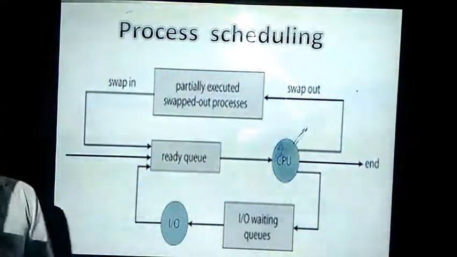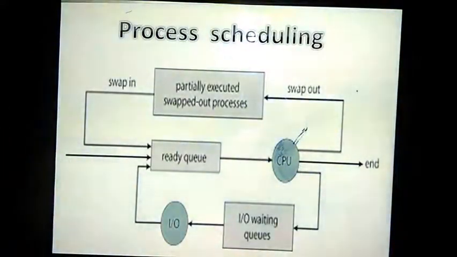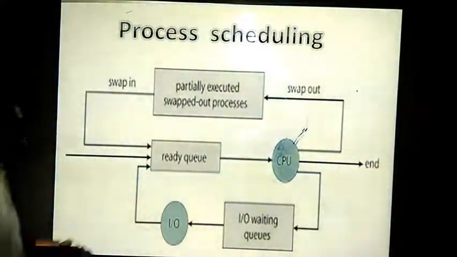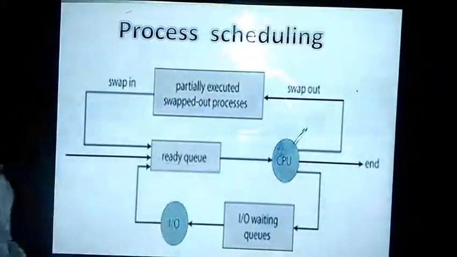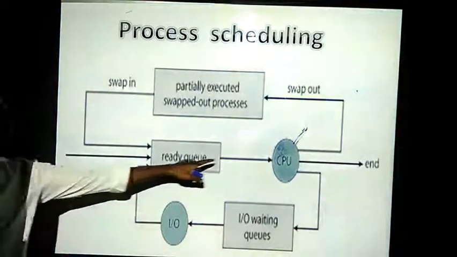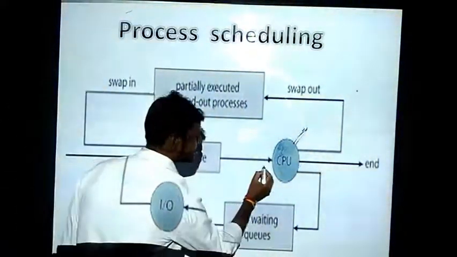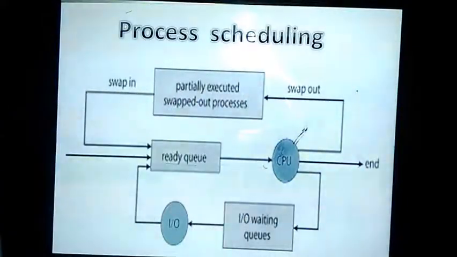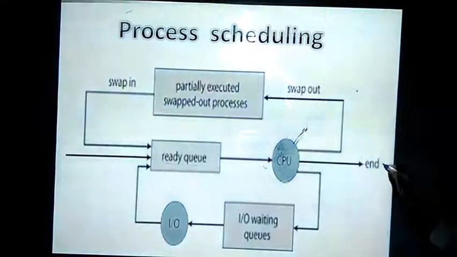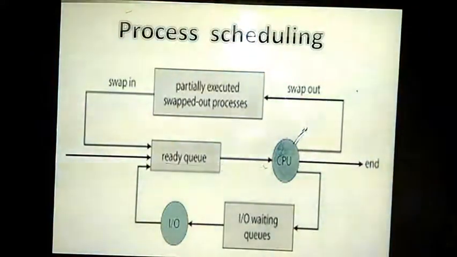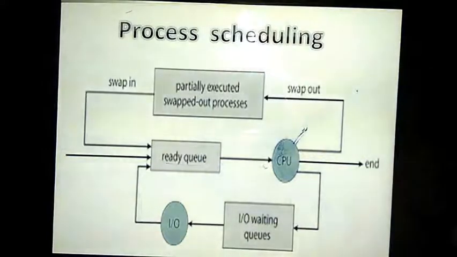When they are ready to execute and the processor is assigned, they are kept in the ready queue. When they are in the ready queue, they are assigned a processor. When the processor is assigned, the process is executed and ended. It comes to the terminated state and stops by executing itself.